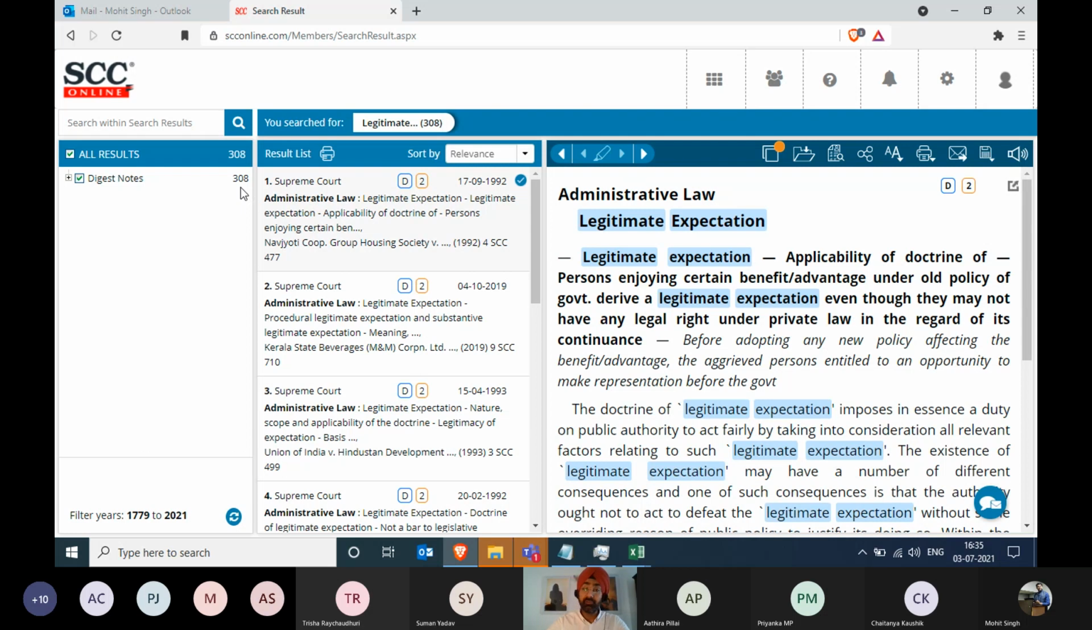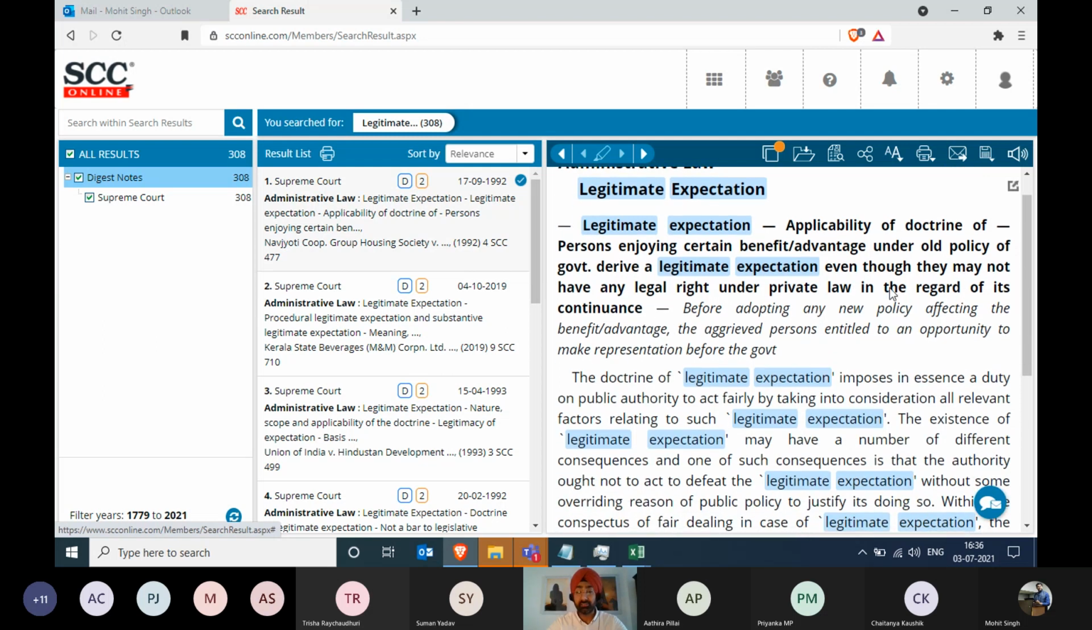Now those of you who have not been using head notes, which I'm sure everyone has been using, but just to bring everyone onto the same page, if you see this, it's the center column. It says administrative law, legitimate expectation, D2. D means it's a digest note. 2 means the quorum strength. And when you come to the third column, it's legitimate expectation, applicability of doctrine: persons enjoying certain benefits and advantages under an old policy of government derive a legitimate expectation, even though they may not have any legal right under private law in regard to its continuance.